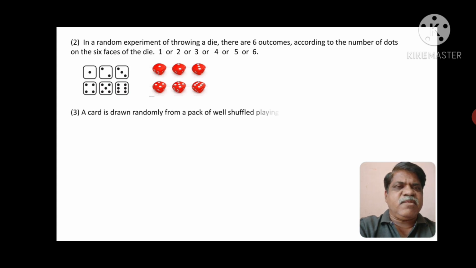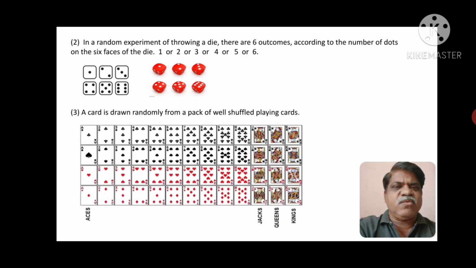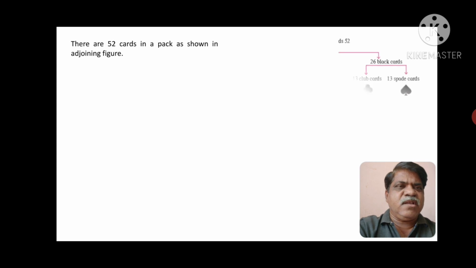A card is drawn randomly from a pack of well-shuffled playing cards. The playing cards are 52. You can find here from Ace to 10 and then Jack, Queen and King. So 4 different types of cards you can see here. Friends, there are 52 cards in a pack as shown in the adjoining figure. Out of these 52 cards, you can find 26 red cards and 26 black cards. Out of these 26 red cards, 13 are heart cards and 13 are diamond. Out of these 26 black cards, you could find 13 club cards and 13 spade cards.